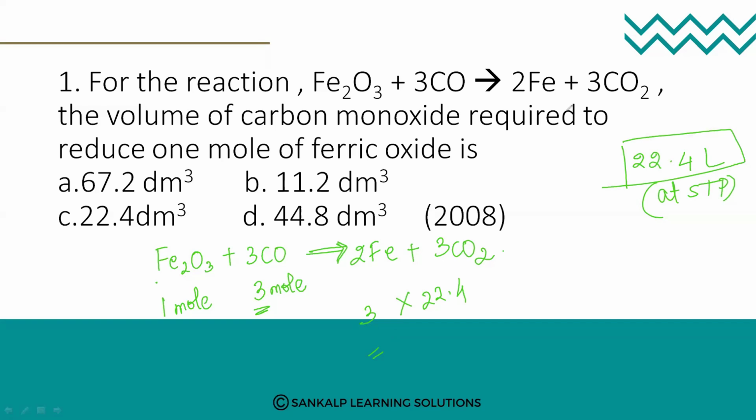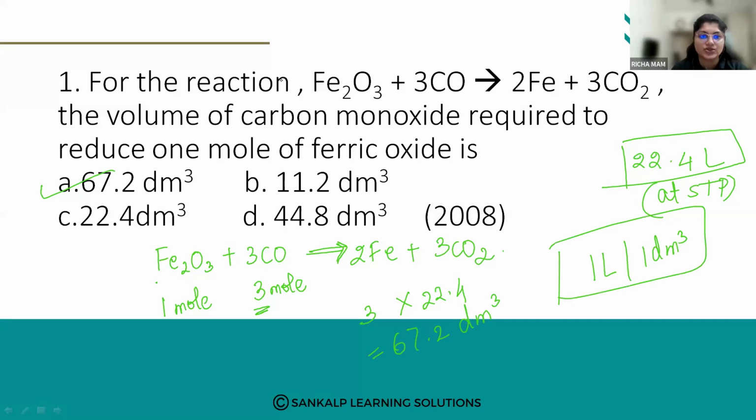It is 67.2. Yes, option number A. So 67.2 dm cube. Dm cube is nothing but liter. We can express it as 1 liter or 1 dm cube. So these are the units we write for volume. Whenever we are calculating volume of solution, we write it in dm cube.